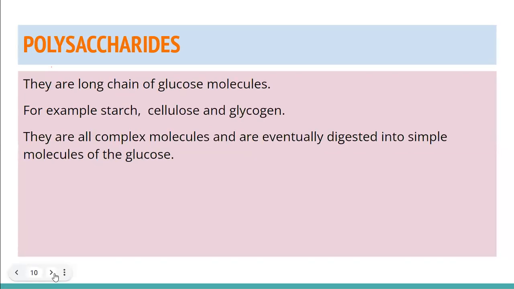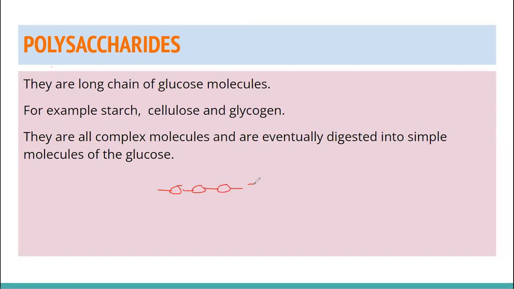Then we will move to polysaccharides. A polysaccharide consists of a chain of unlimited number of molecules. All right, so we can make a chain like this. See, the chain is open from both the ends. It means the chain continues with an unlimited number of molecules. They make a bond and it makes a polysaccharide. Polysaccharides consist of complex molecules like starch, the one which is found in potatoes, rice, and wheat. Cellulose. What is cellulose? The cell walls of the plants.